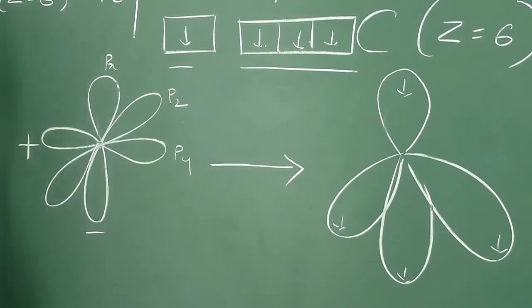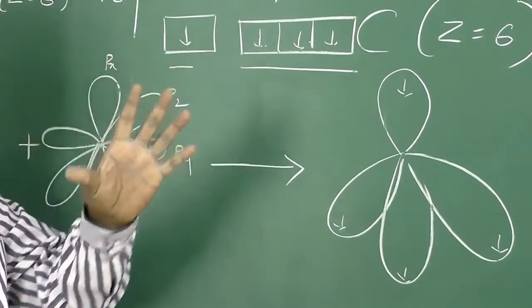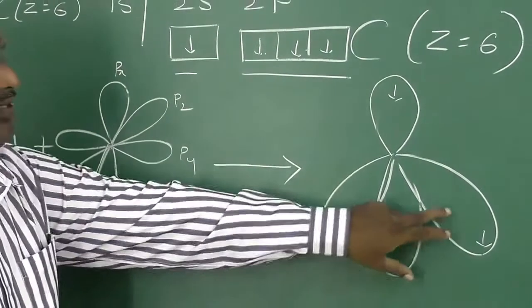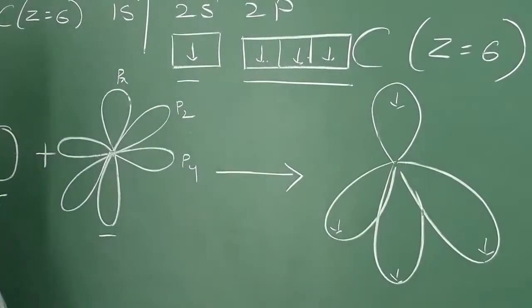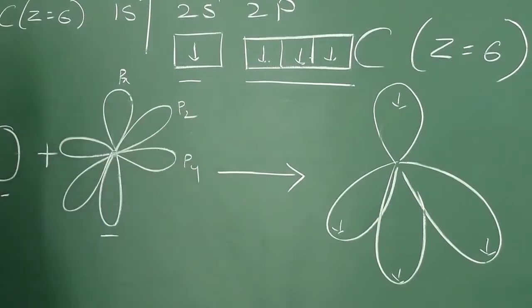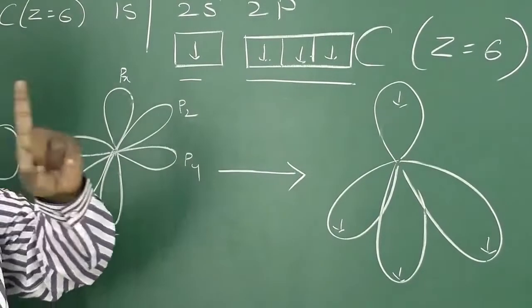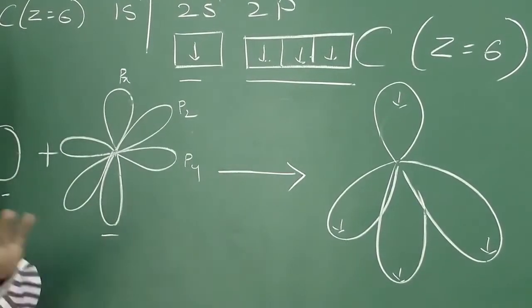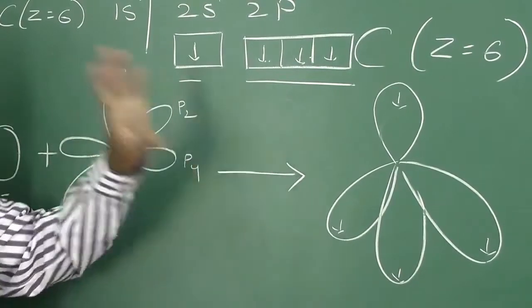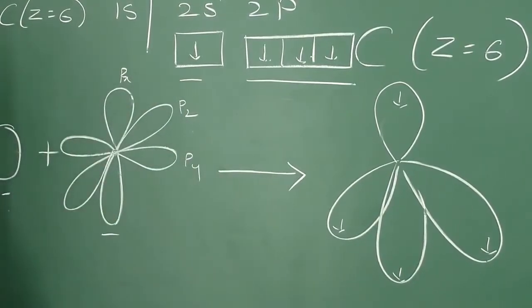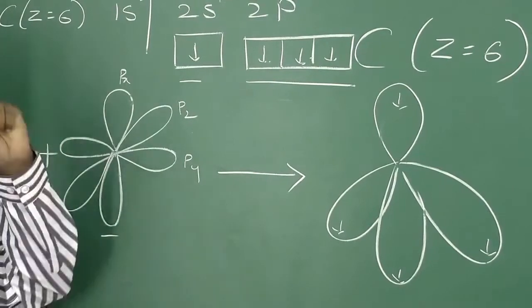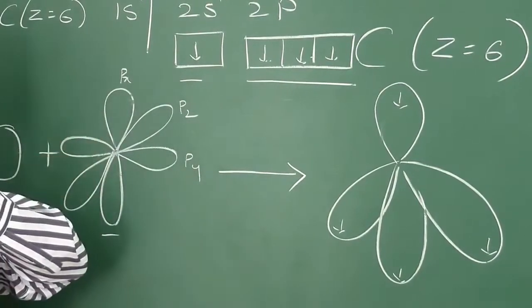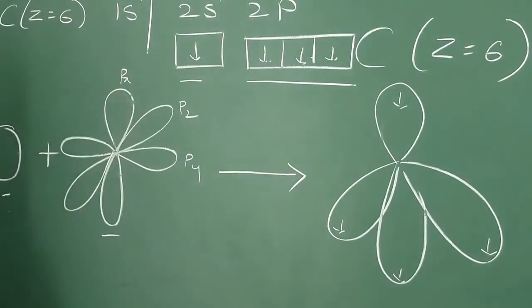So hybrid orbitals can form only sigma bonds. So the 4 bonds that can be formed by carbon in this hybridization can form only sigma bonds. That means the compounds in which sp3 hybridization is there, such carbons can form only sigma bonds, that is, only single bonds are present in such compounds.